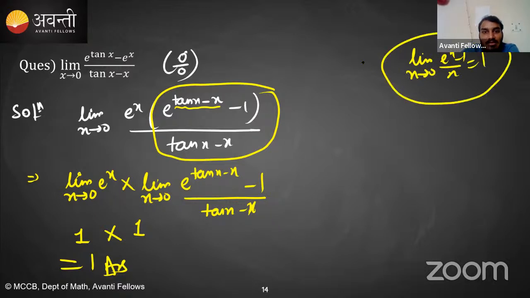So I can use this result to find these limits. That is why these results are very important. Sometimes in a big expression, you can convert some parts into the standard results, find that limit and then proceed. Is this clear? If it is clear, let's proceed further.